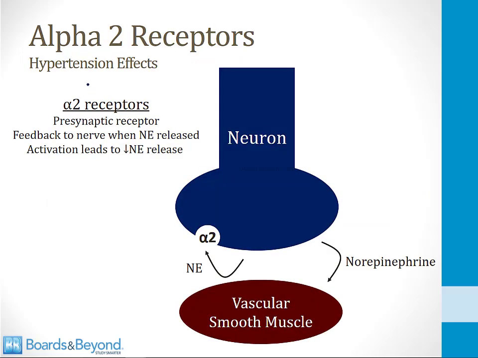So when alpha-2 agonists like clonidine are prescribed to treat hypertension, the way they work is shown on this slide. They activate alpha-2 receptors on the presynaptic neuron. These are negative feedback receptors, so when they're activated, the neuron releases less norepinephrine, and this decreases the amount of norepinephrine released by neurons, and that decreases the peripheral vascular resistance because norepinephrine activates vascular smooth muscle. And this is how clonidine works as an antihypertensive drug, by negative feedback on the presynaptic neuron through alpha-2 receptors.